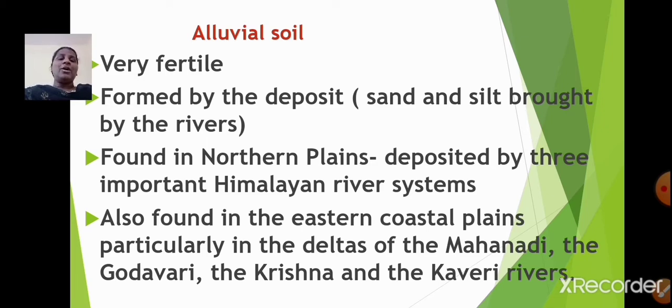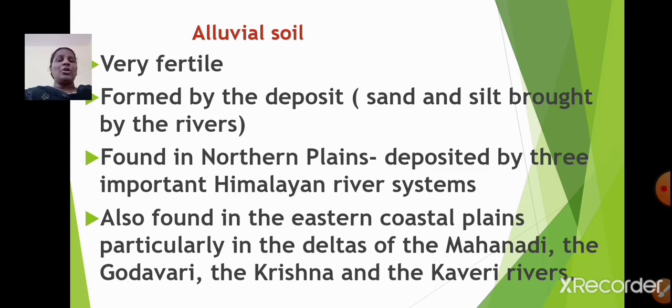Alluvial soils are found in northern plains, okay, and the deposition of sand and silt is done by 3 important Himalayan river systems. Do you know the 3 important Himalayan river systems? Yes, they are the river Indus, the Ganga and the river Brahmaputra.